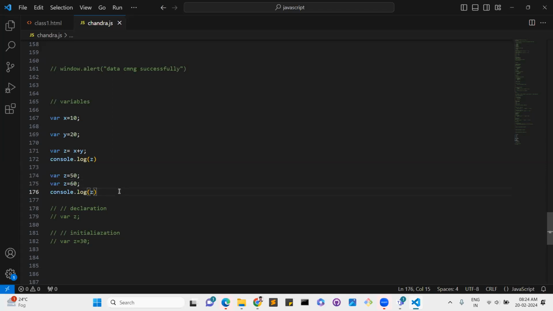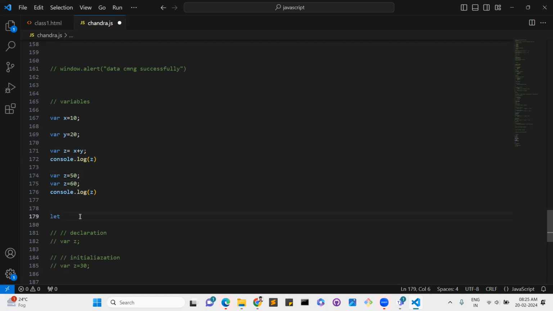To overcome this, they introduced let and const as well. Var accepts reassigning of values. But with let and const, we can't redeclare the values. For example, I added var z equal to 50 and var z equal to 60 also, and it accepted it.